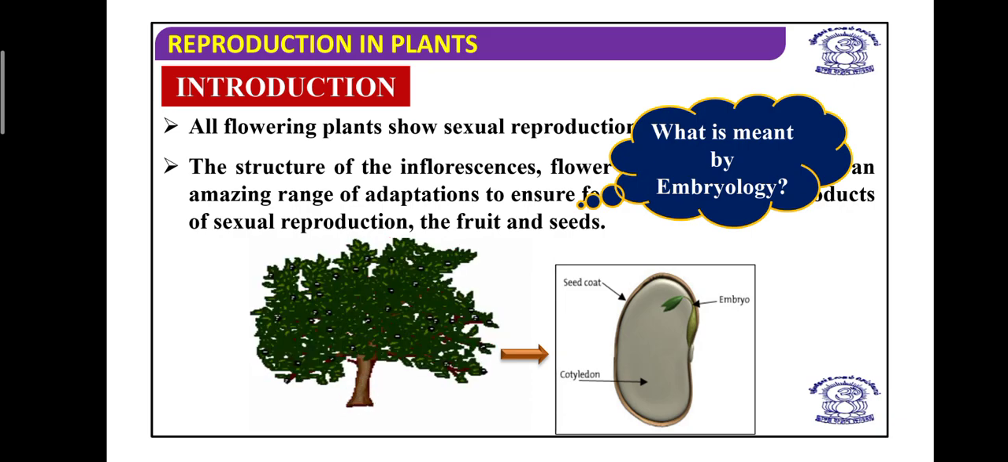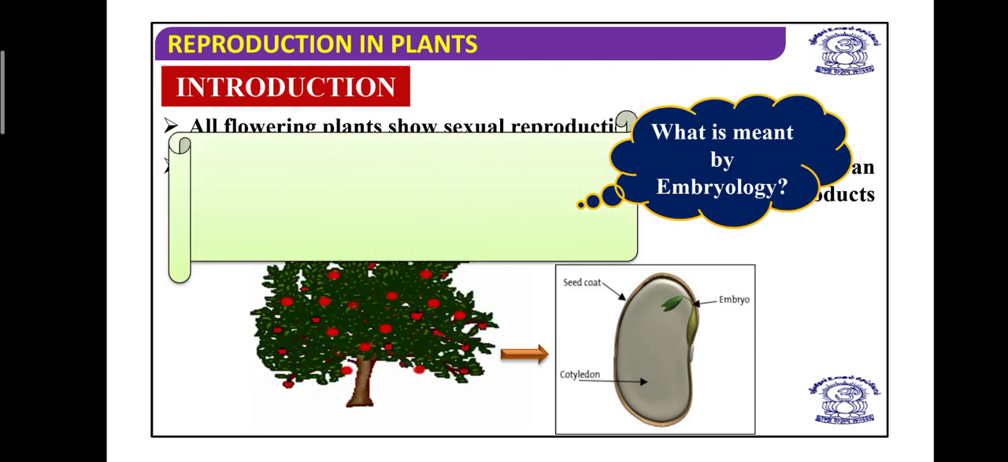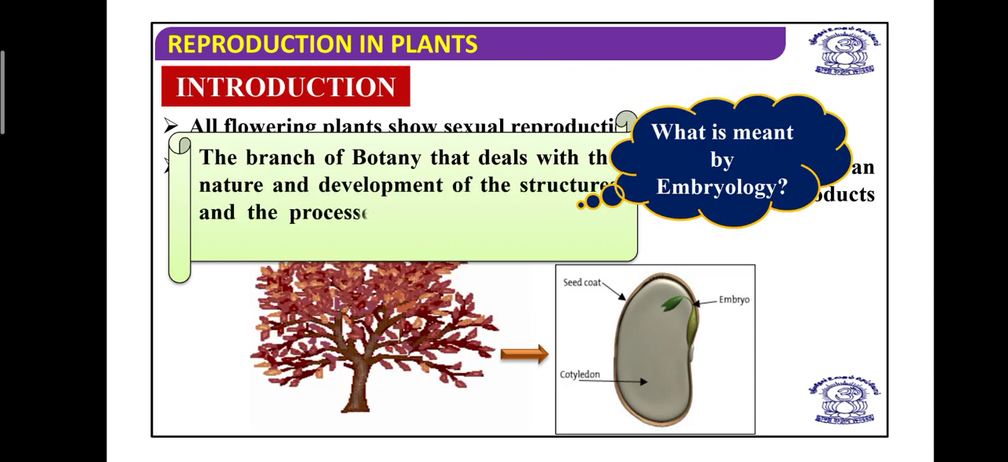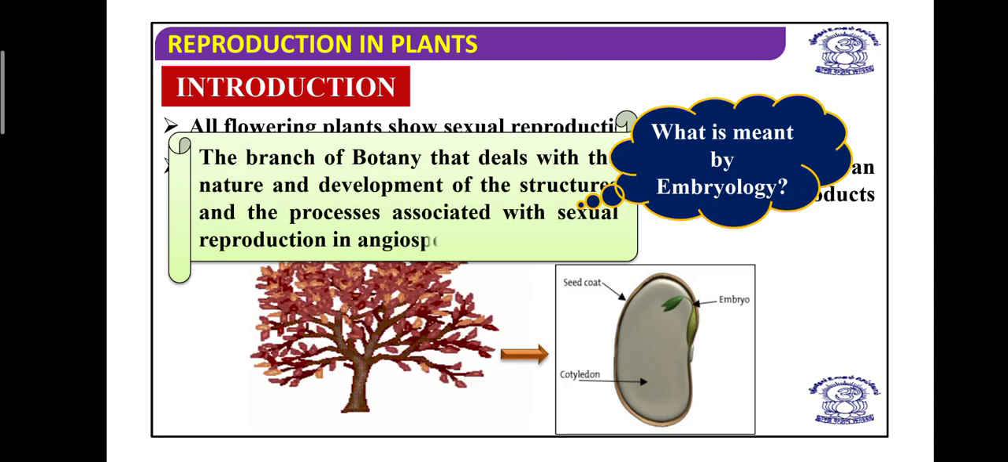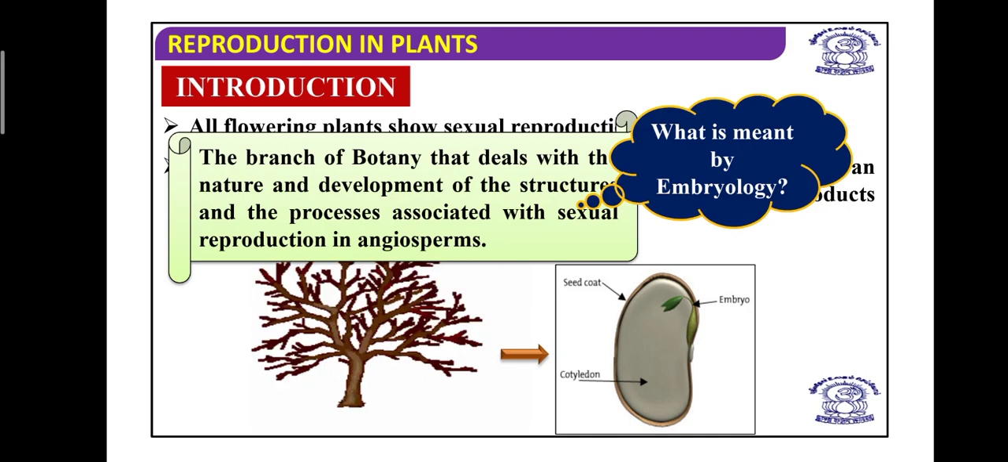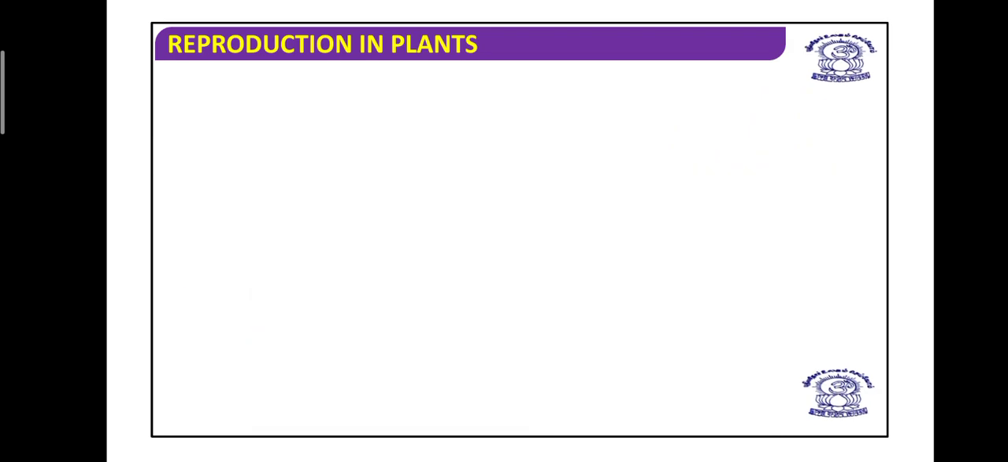Apart from this, do you know what we mean by embryology? That is also what we are going to study in this part. Embryology is the study of the embryo, and in that we will also talk about embryogeny, that is embryo formation. And this is a branch of botany that deals with the nature and development of the structures and the processes associated with sexual reproduction in angiosperms. Okay, so it is dealing with the particular processes associated with sexual reproduction in angiosperms.